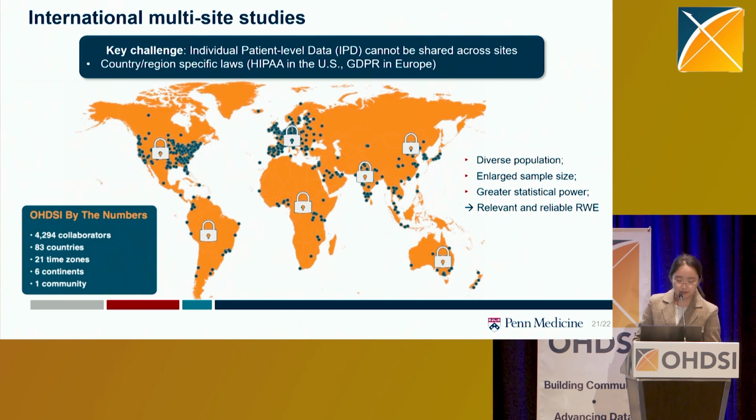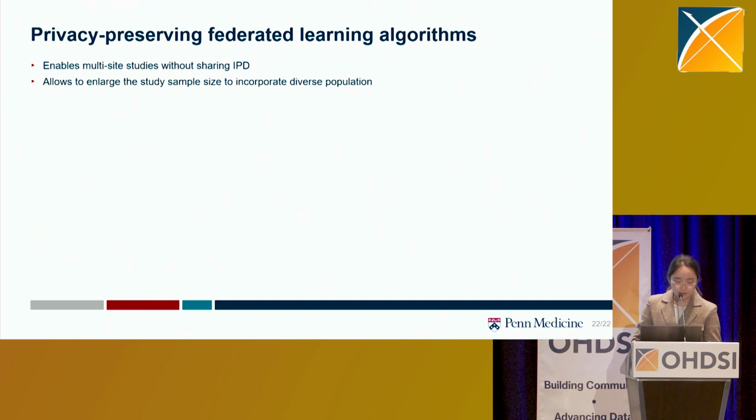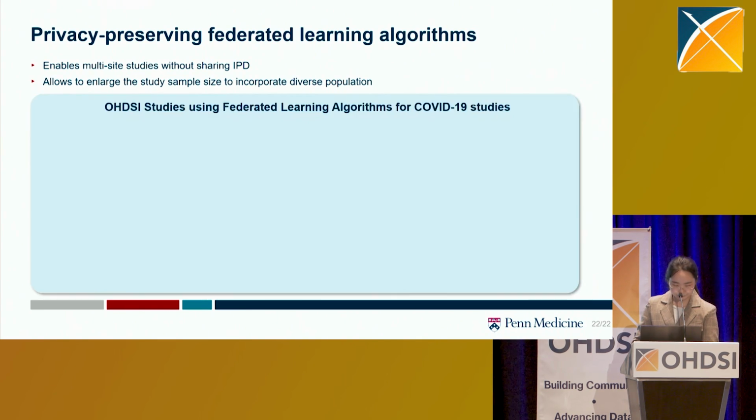However, one key challenge is that individual patient-level data, or IPD, cannot be shared across different countries due to country and region-specific privacy laws, such as HIPAA and GDPR. And privacy-preserving federated learning algorithms offer a promising way to overcome this challenge. It allows us to gain the benefits of pooled analysis without having to share IPD and only share summary-level statistics.